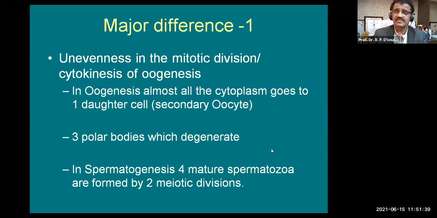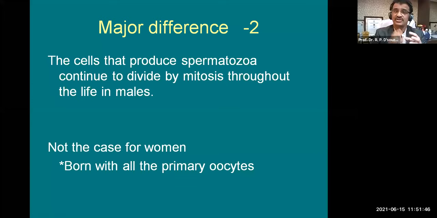Another difference, my dear students, is that the cells that produce spermatozoa continue to divide by mitosis throughout life in males. Throughout life in males means from birth to death; I told you, males are always fertile after puberty. That is also true: at 70 years, 80 years, they still have the capacity of procuring children.